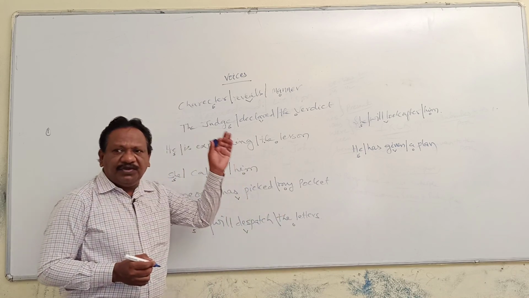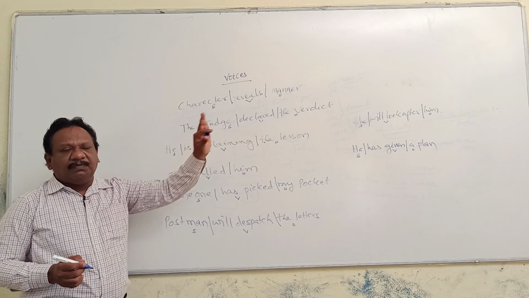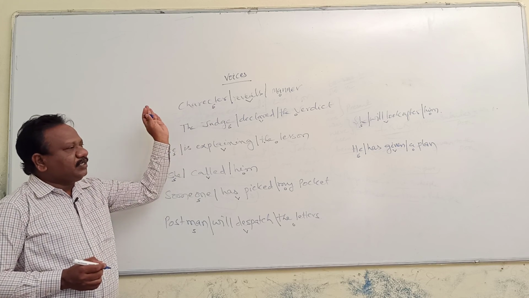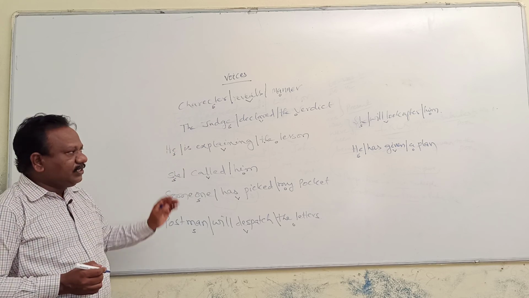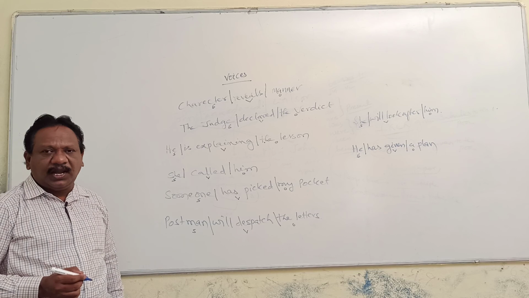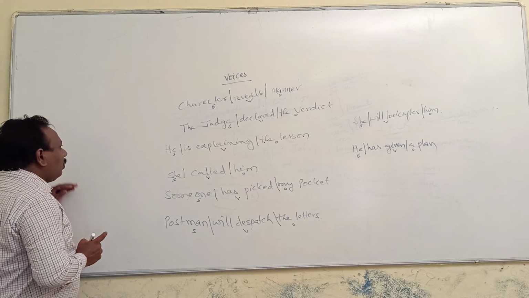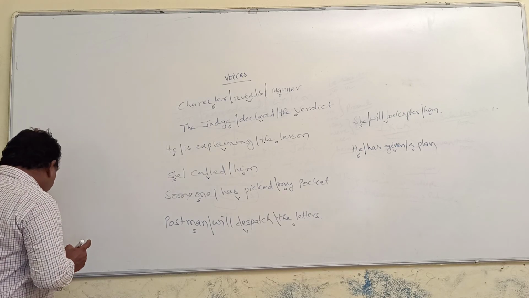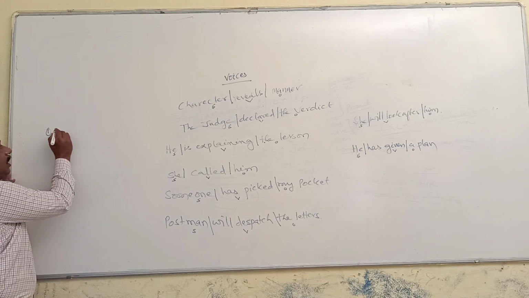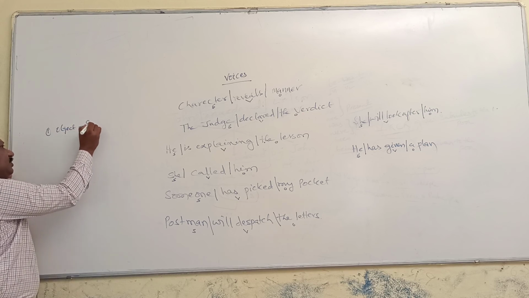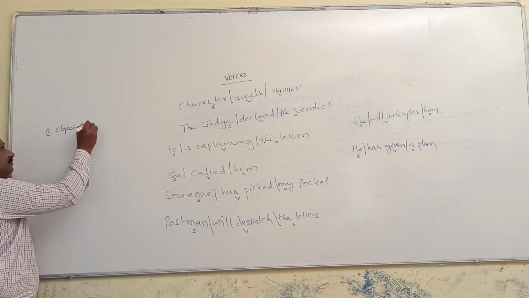And here we divide a sentence part by part: subject, verb, object pattern. That is the initial duty you have to do while transforming one form to another form. Now apply the rules. What is the first rule? Object becomes subject.